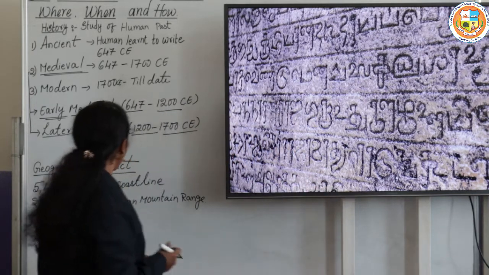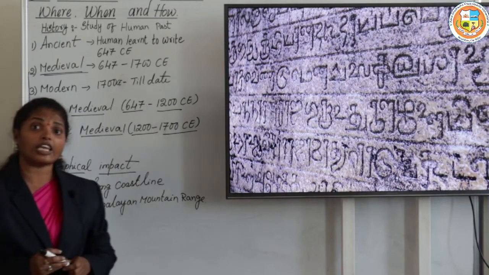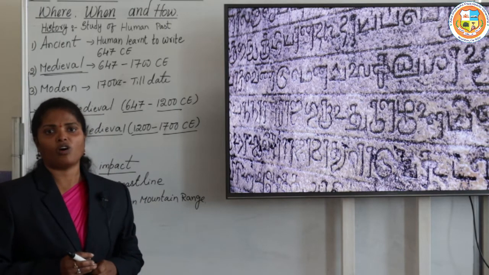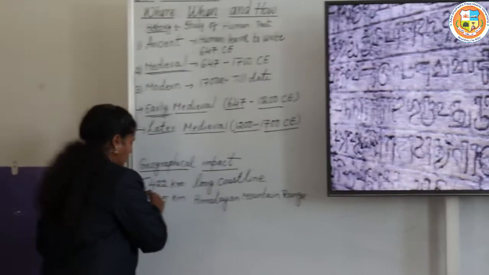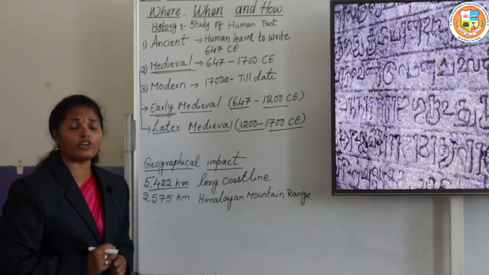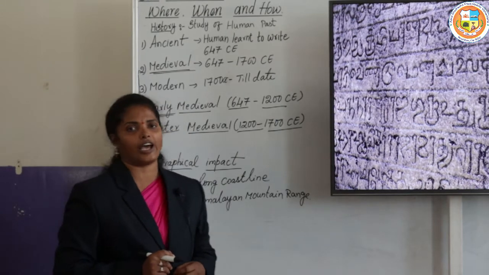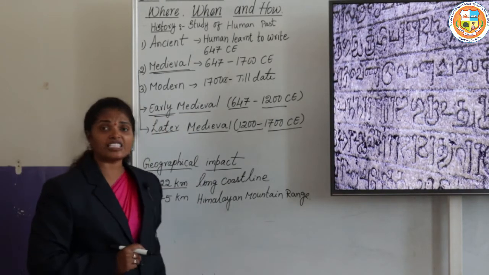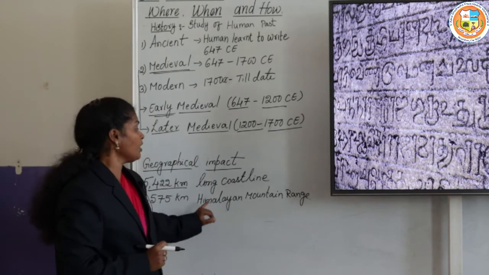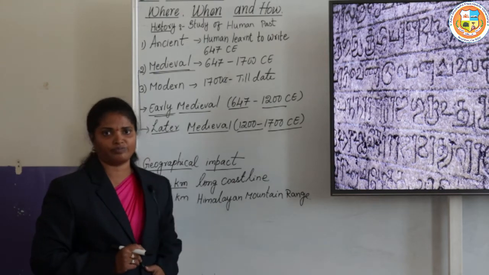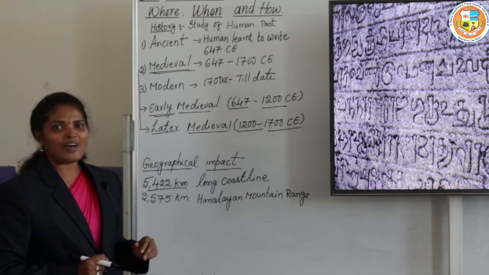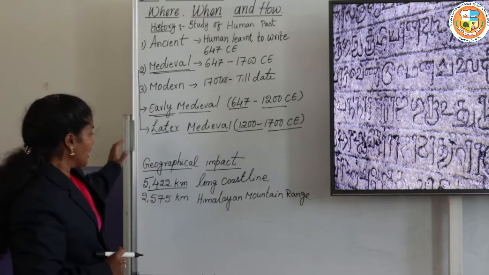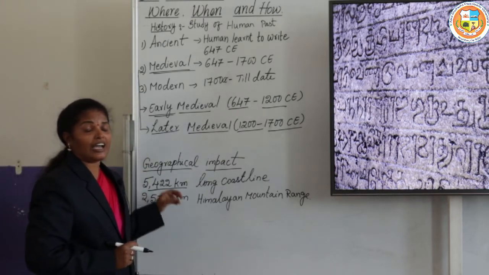Next, what was the geographical impact on India?